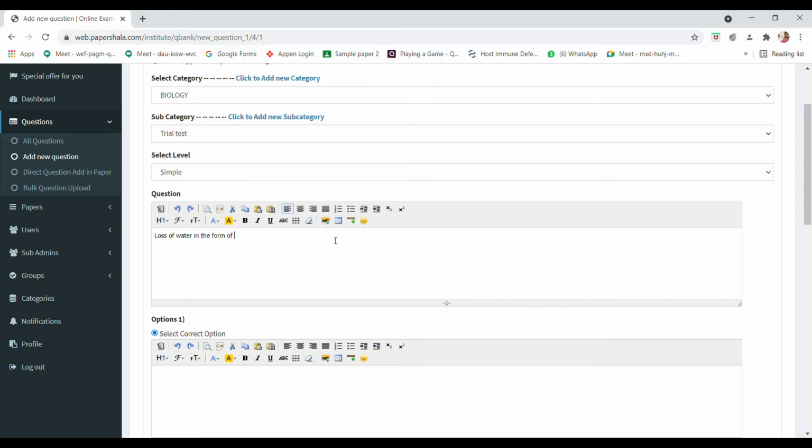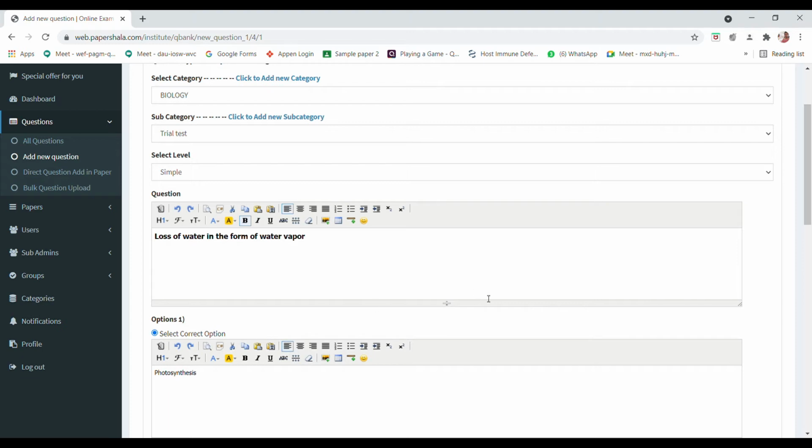So I gave the question here. If you want, I can increase the size as well. Then if you want, I can add an image here. So a chart or table I can add. I can add any lines, whatever I want. And the font, if I want to give a big question, you can give. You have all sorts of options, like in a Word document itself. Then you can have the options here, so you can give the answers here.